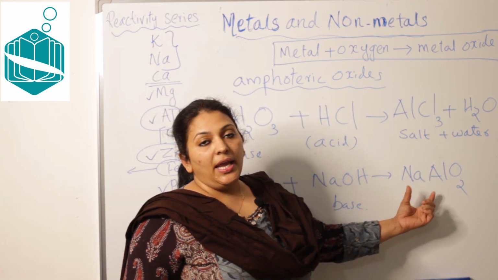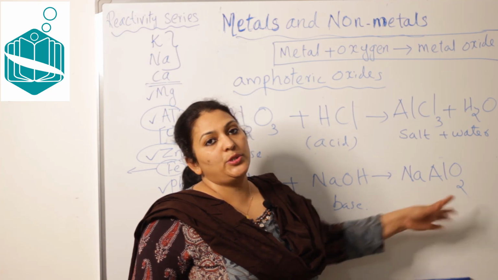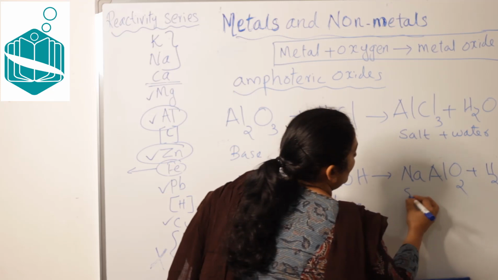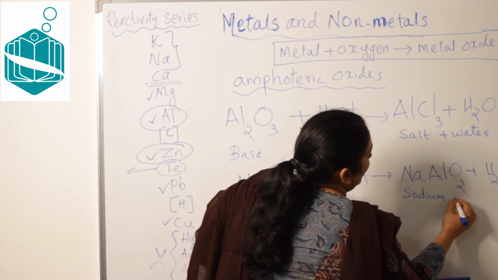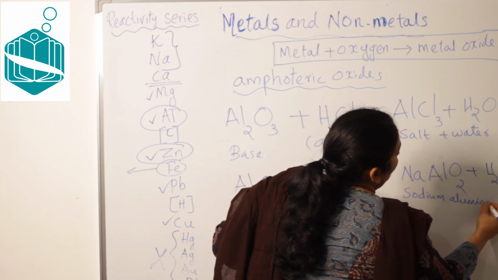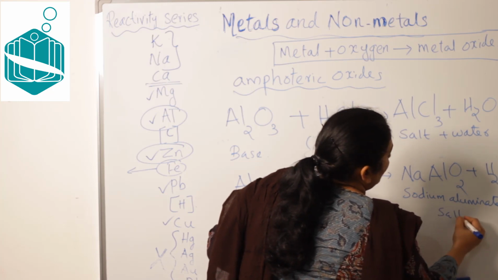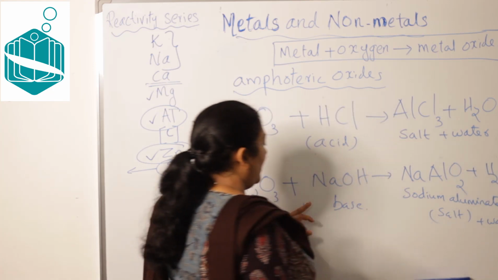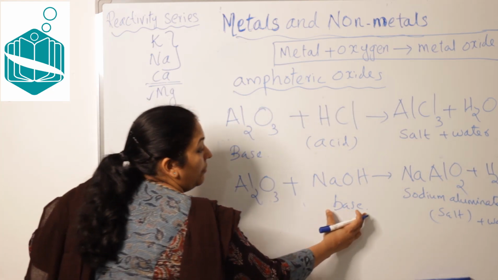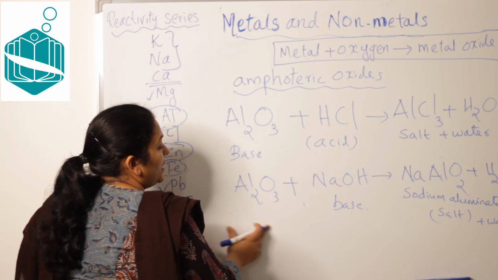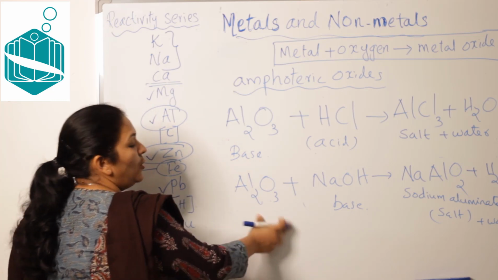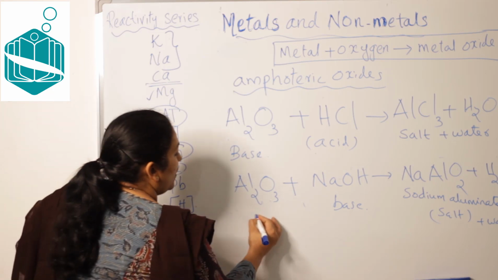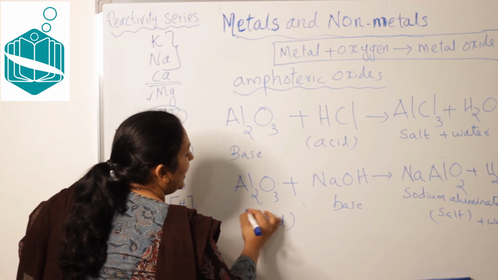Don't forget. Plus water. Sodium aluminate is a salt, and water is also produced. Base is already there, so what is the role of aluminium oxide? It is acting like an acid, isn't it? So aluminium oxide is acting like an acid here.